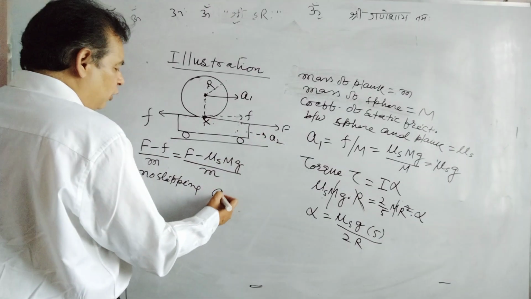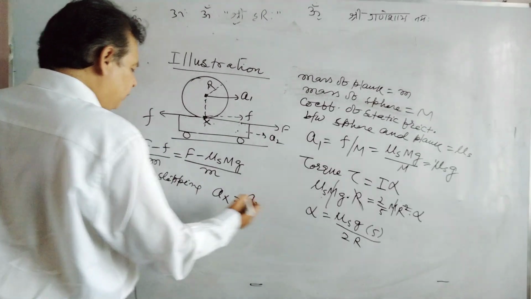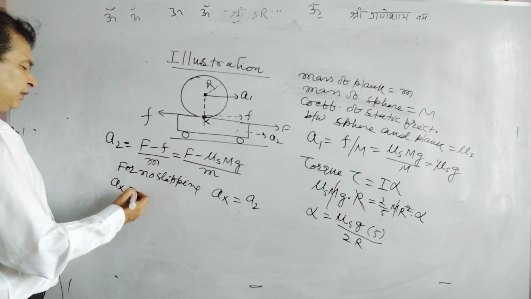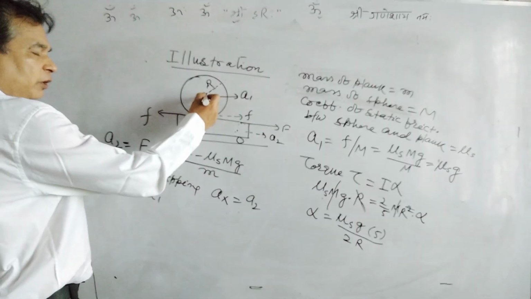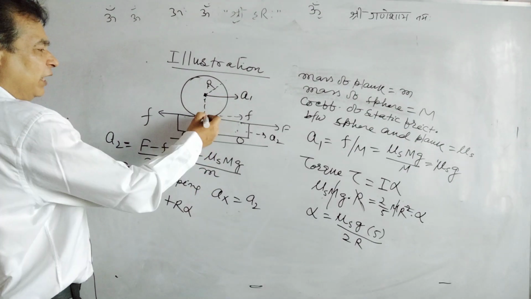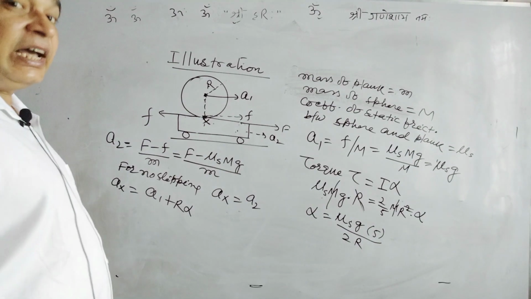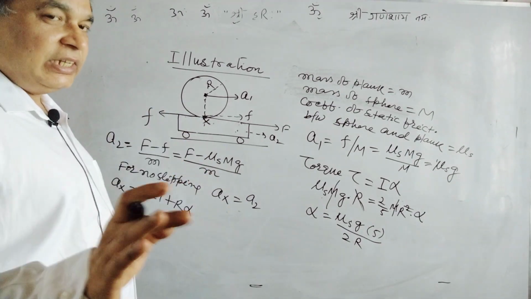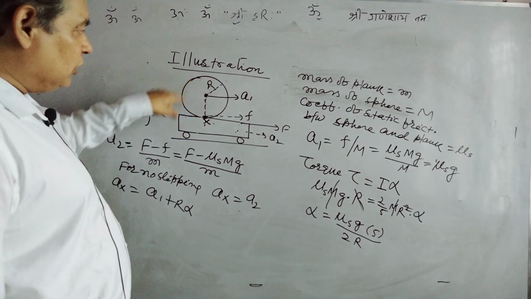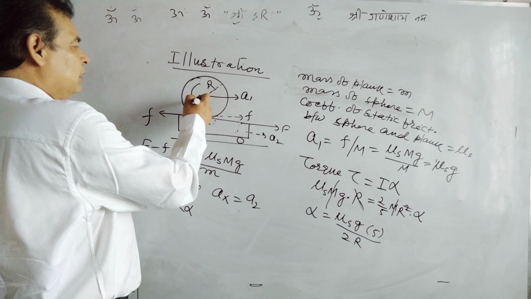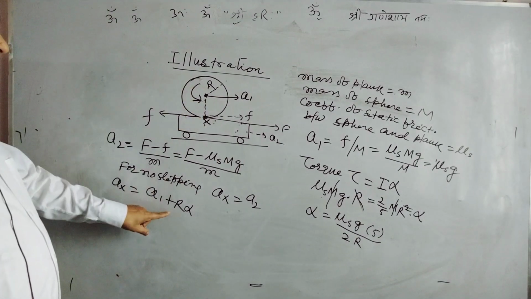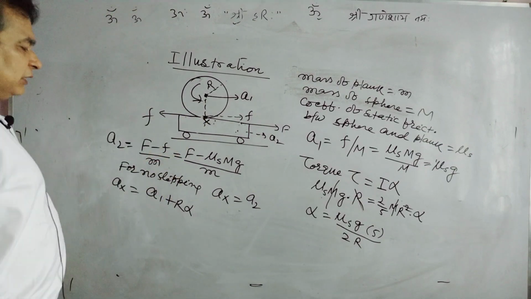Means a of x should be equal to A2. What about a of x? A of x will be A1, the acceleration of the center of mass of the sphere, plus r alpha. This point x will have linear acceleration due to the acceleration of the center of mass and its rotation also. Rotation will be anticlockwise. So A1 plus r alpha gives the acceleration of this point, and that must be equal to A2.